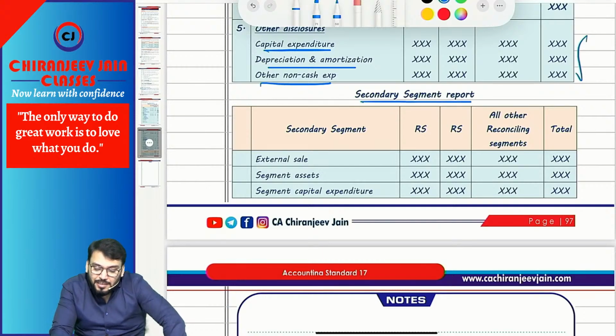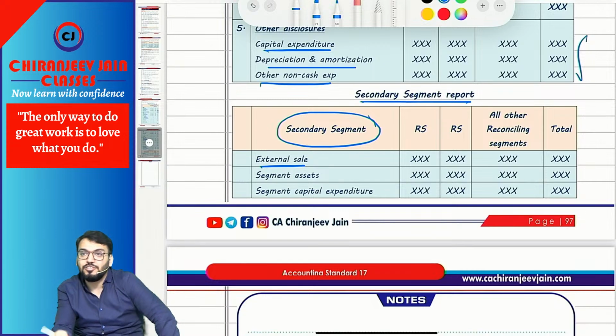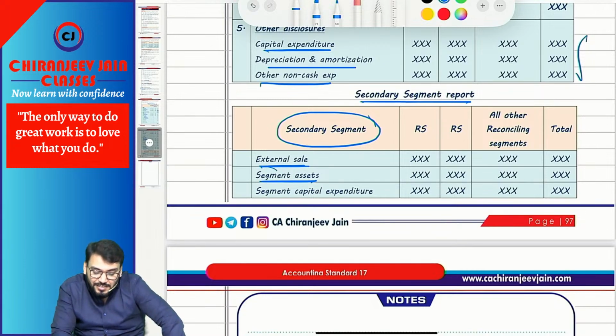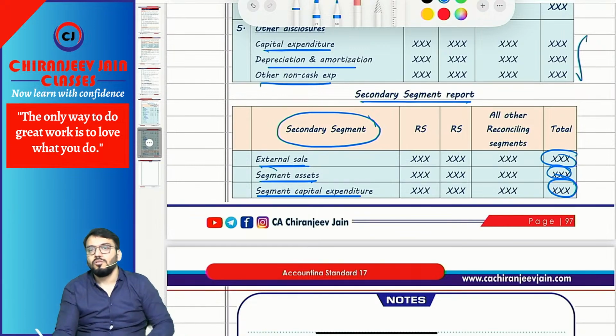Then coming to the secondary segment report, which can be geographical or business, as the case may be. Normally it will be geographical only. So based on AS 17, fewer disclosures are required for this secondary. One is what? External sale, not total, not including inter-segment sale, only external sale. Then segment asset, then segment capital expenditure. So only three: external sales, segment asset, and segment capital expenditure require disclosure. You can do it. I think one or two questions have been given. Just do it. Done. AS 17 also done.